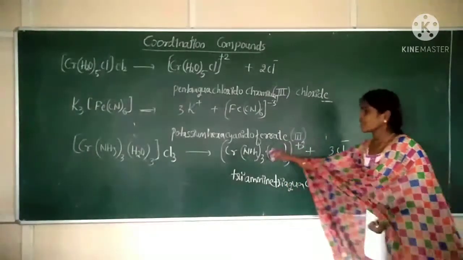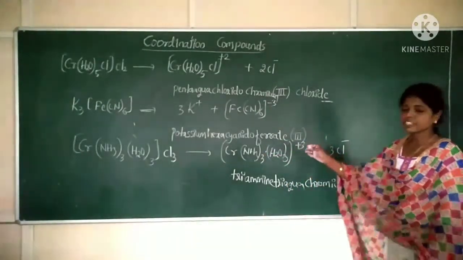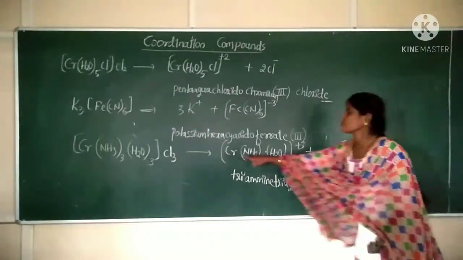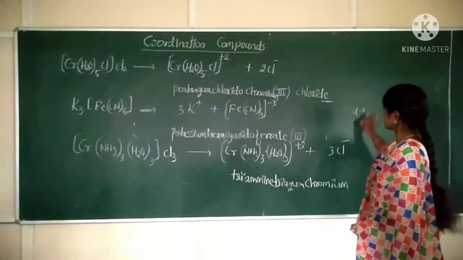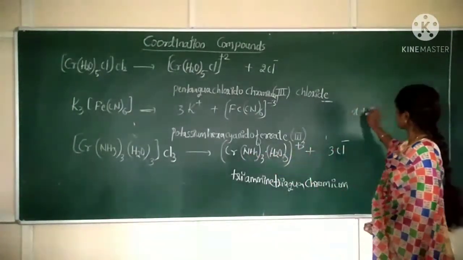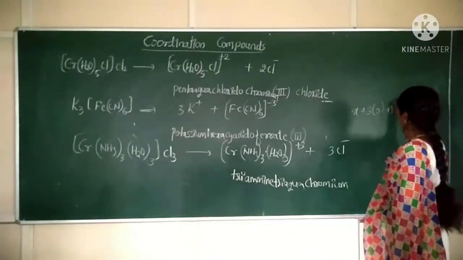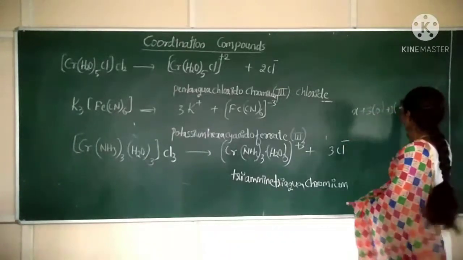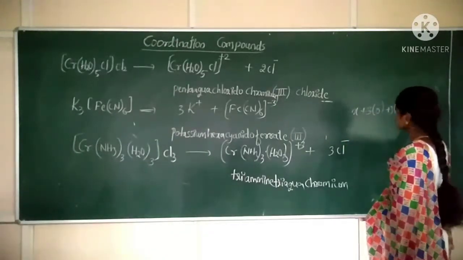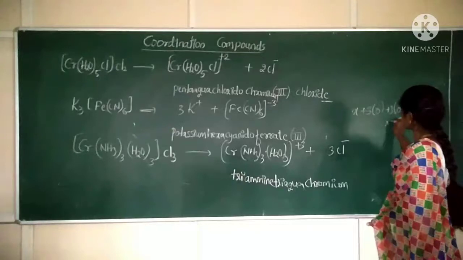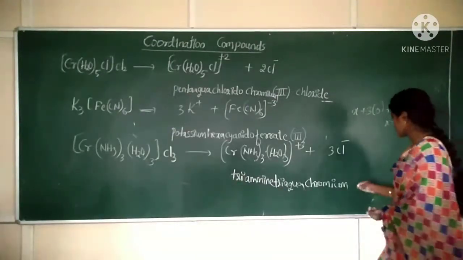Chromium, correct? Now calculate the charge for the central metal ion. Chromium is there. Take it as X plus 3 amines. Amine charge is 0. Correct? And 3 H2O, again water charge is 0. 3 into 0 equals what? Plus 3. So X equals what? 3 plus 3. So write it in the bracket.